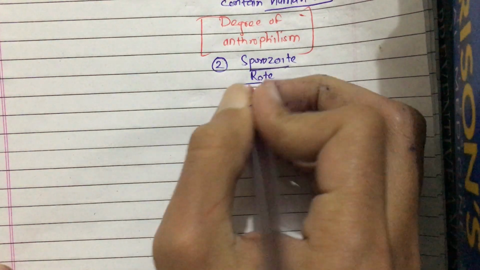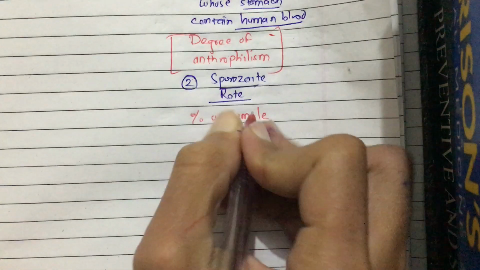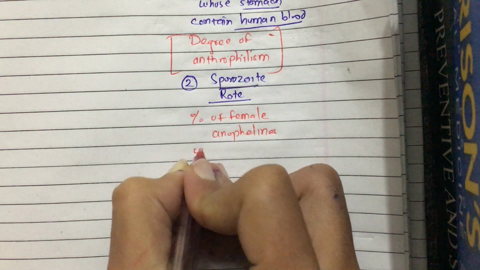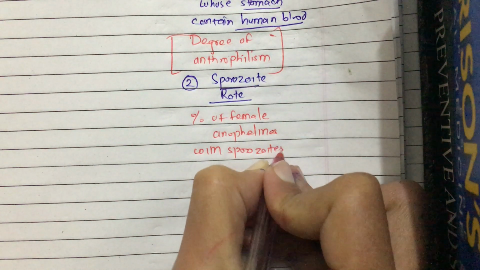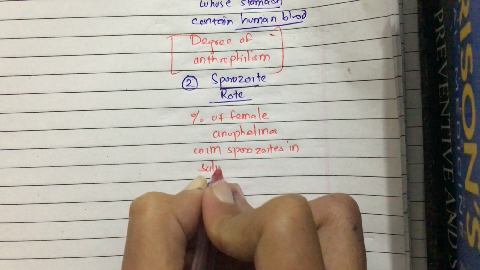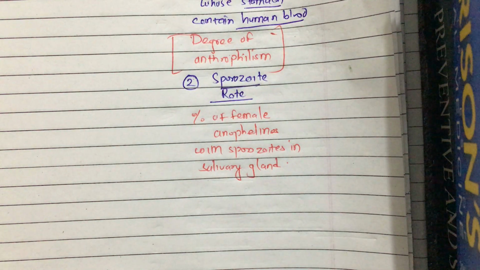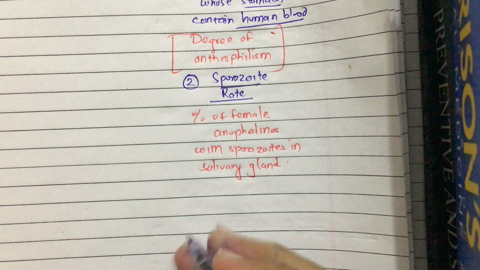Sporozoite rate means the percentage of female anopheline with sporozoites in the salivary gland, okay? Sporozoites in salivary glands, that is called sporozoite rate. What is the percentage of female anopheline mosquitoes in which there are sporozoites in the salivary glands?